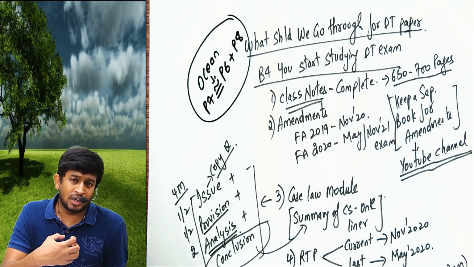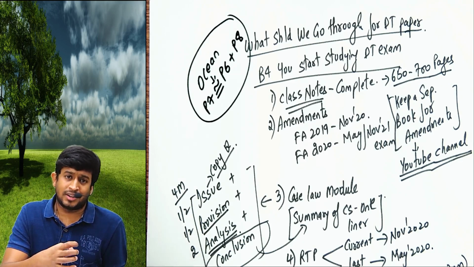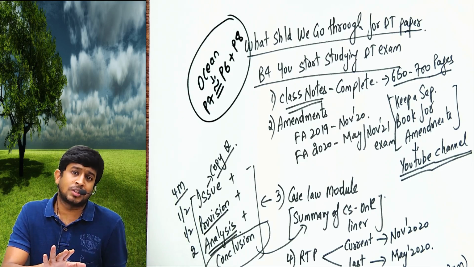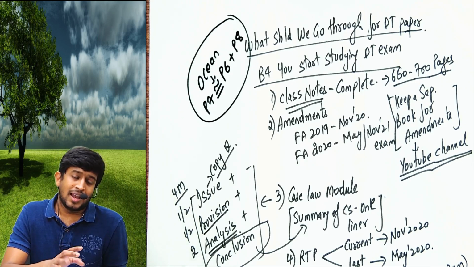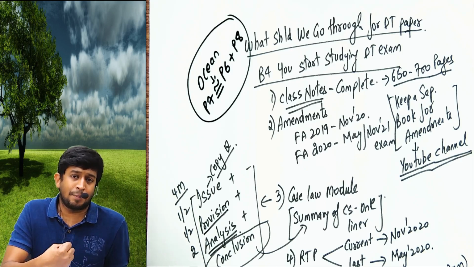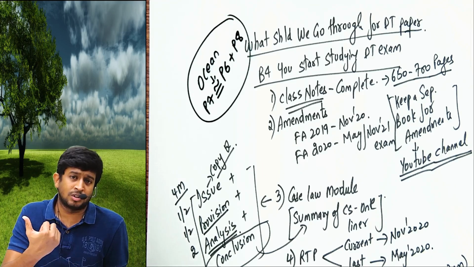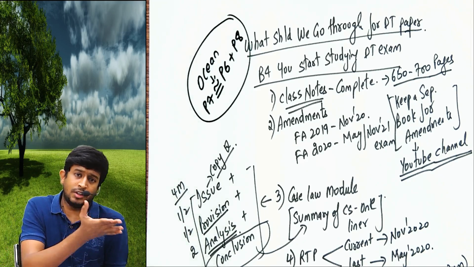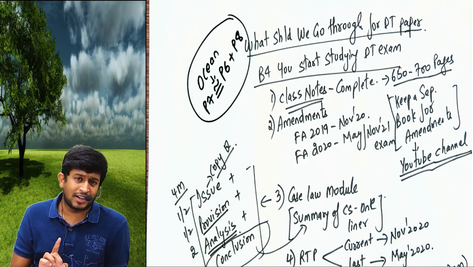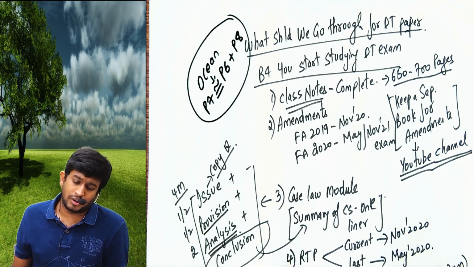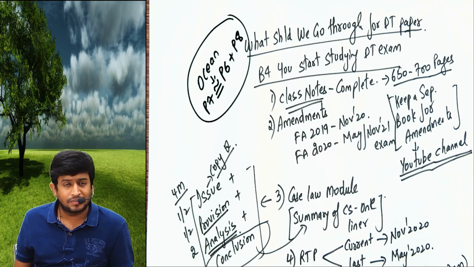I'm not a fool to give so many notes, taking effort to make sure the notes are very simple and clear. I want you to score 75 plus. And the happiness you get when you score 75 plus is unmatchable. 10 crores of income also will not match what you got in DT. But it is difficult, not impossible. If you follow these steps, it's definitely possible.